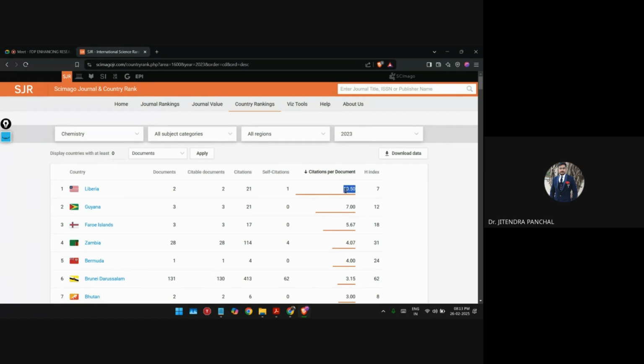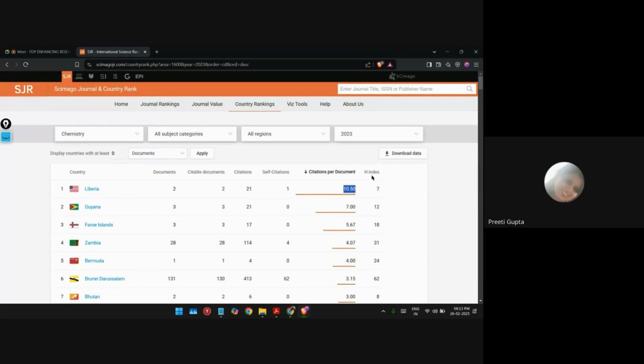Now this 10.5 includes self citation. So when you divide 21 by 2, it becomes 10.5, right? Now definitely this country will remain first because the citation per document is 10.5, right? Yes or no? Is this clear to everyone?